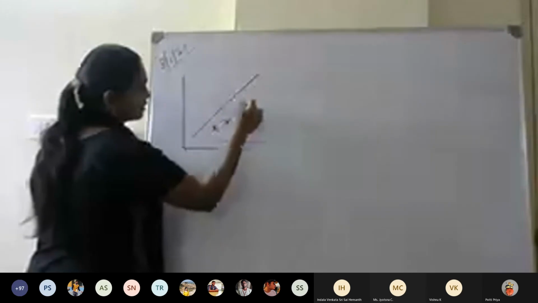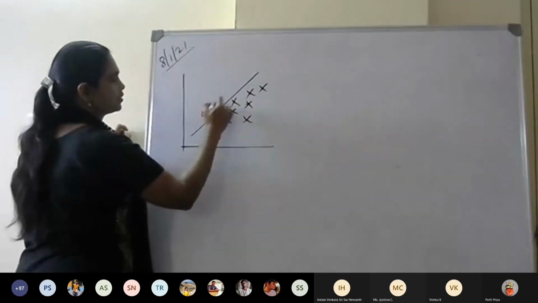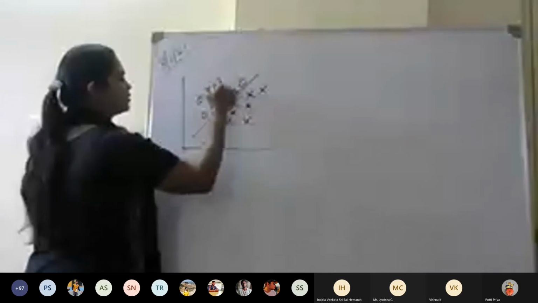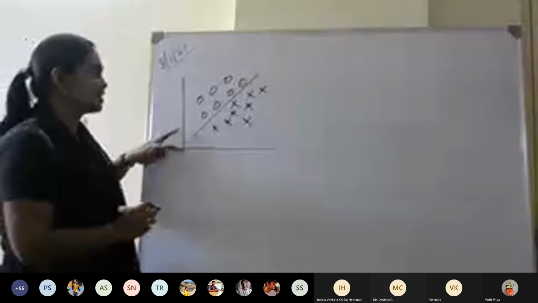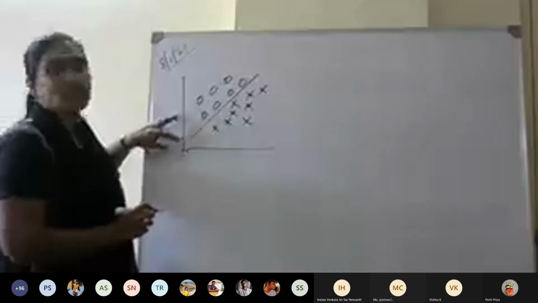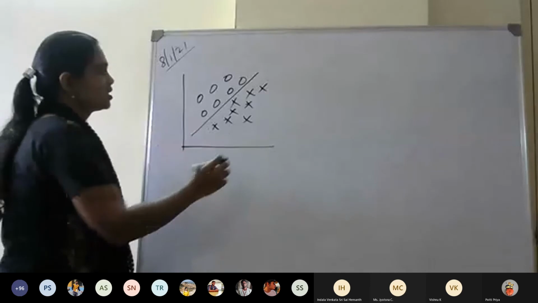Suppose I have data like this. Then linearly separating it into two classes using a line will be easier.